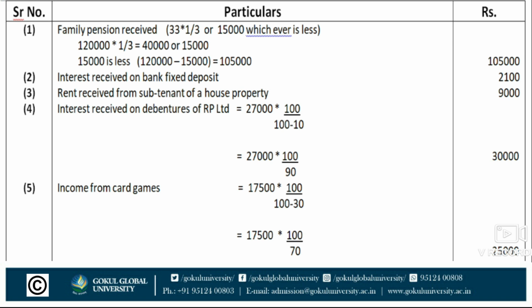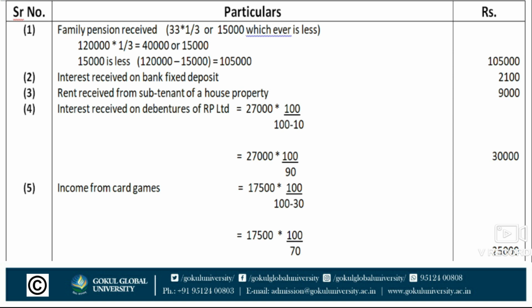Second, interest received on bank fixed deposit. Bank's fixed deposit interest is taxable, rupees 2,100. Next, rent received from subtenant of a house property, it is also taxable, rupees 9,000. Next, interest received on debentures of RP Limited, it is also taxable. Amount is rupees 27,000 into 100 upon 100 minus TDS rate, means 100 minus 10, which is 90. So net amount is 30,000.